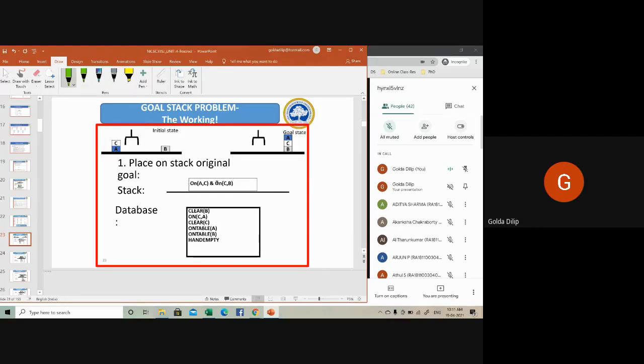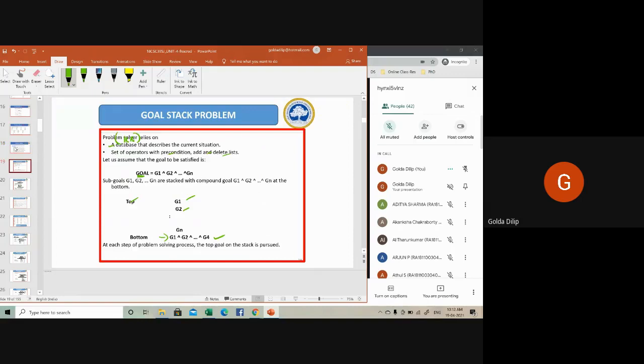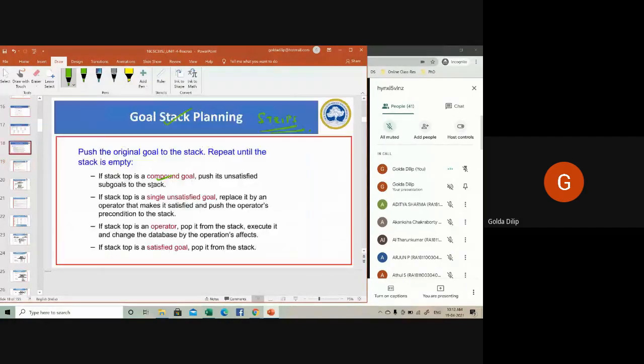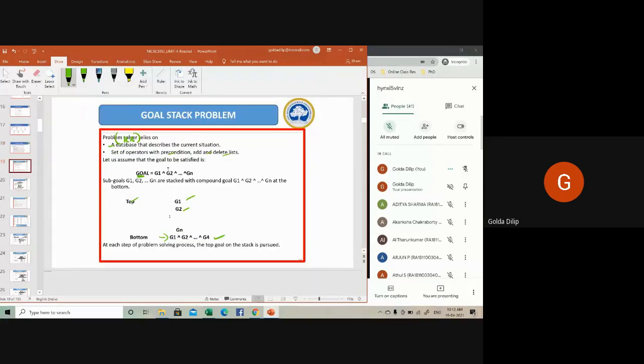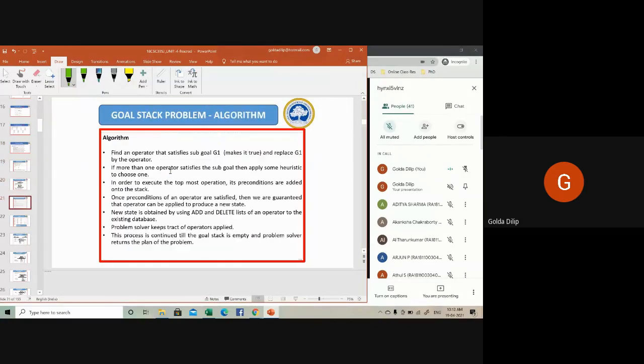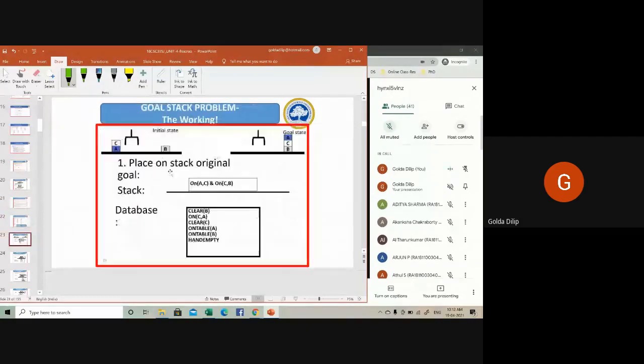A compound goal is being placed onto the stack. So what does my algorithm tell me? I need to replace my compound goal with sub goals. I need to split my compound goal into sub goals. That's my first step. So let me do that.